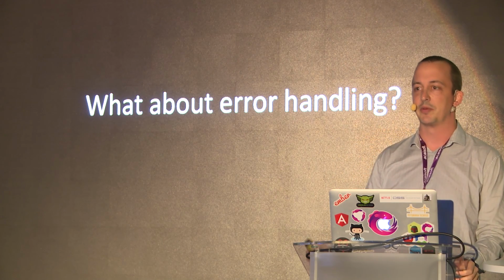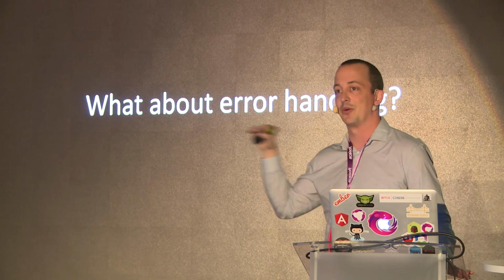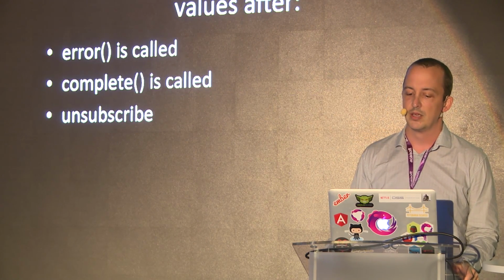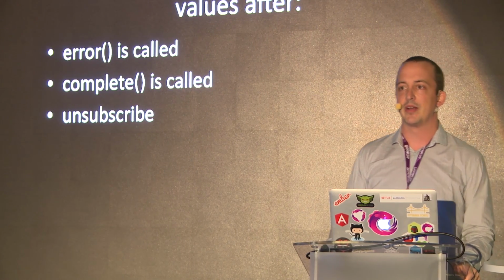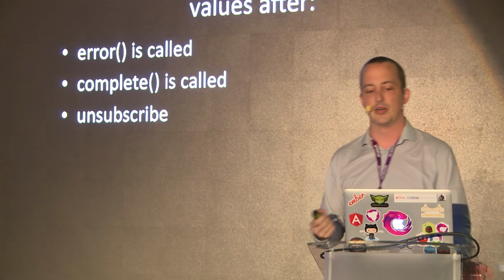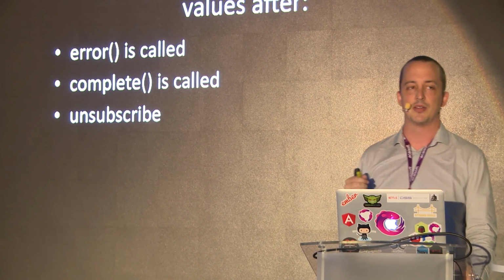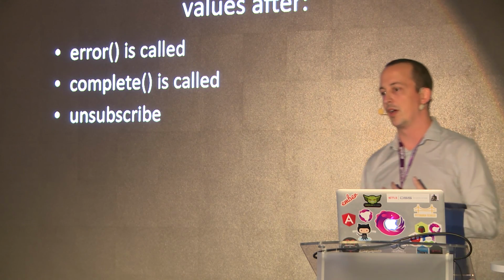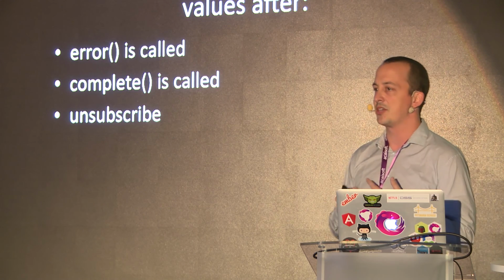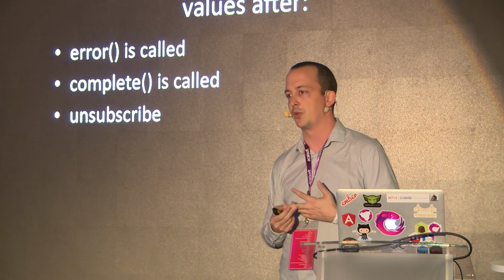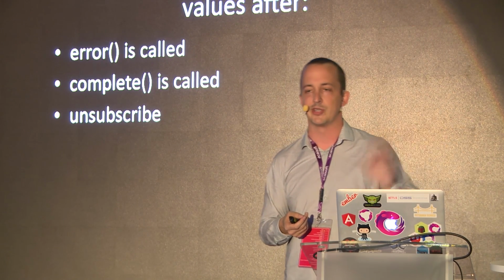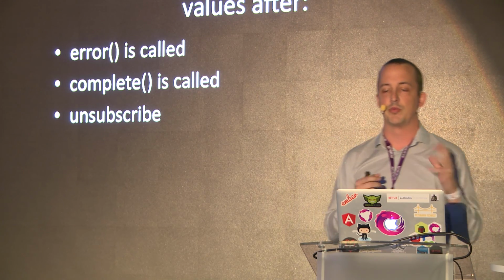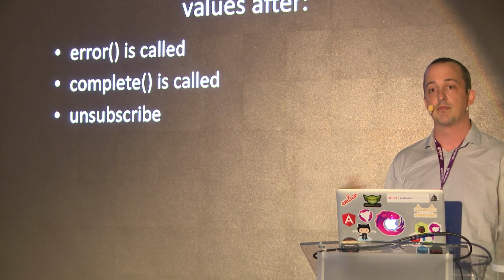So what about error handling? We just did everything down the happy path up there. We were only really lighting up that next channel. So there's a rule about observers. I mentioned this a little bit earlier. Observers will no longer pass along a value if error has been called, complete has been called on it, or the attached subscription has been unsubscribed. So if your consumer is like, no, I don't want to listen to your stuff anymore, stop sending me values, observers will no longer be functional. They go inert, they're dead.